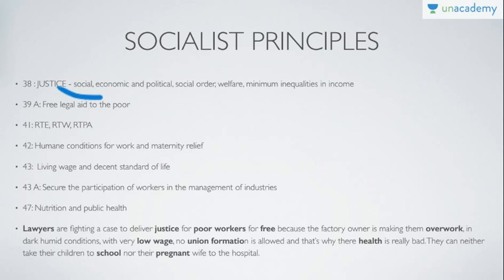So whenever these keywords come, you can relate them and answer the MCQ or even an essay-type question. The factory owner is making them overwork, so there are no humane conditions for work. In dark, humid conditions, again there are no humane conditions, with very low wages. Here again, a living wage and standard of life will not exist if the wage is very low. Then no union formation is allowed, meaning participation of workers in management of industries is not there. That's why their health is really bad, so nutrition and public health are affected.